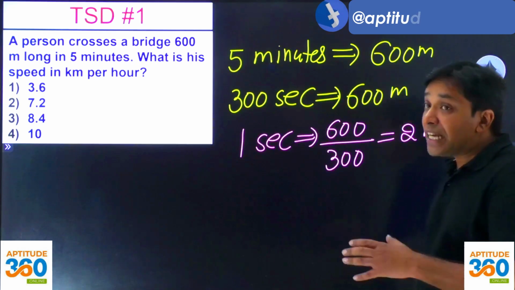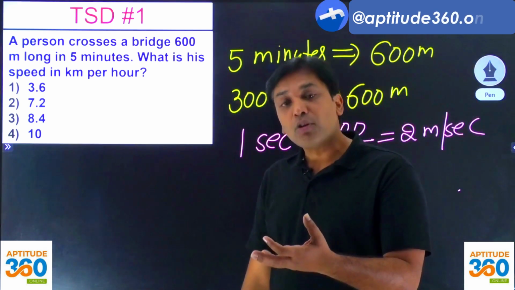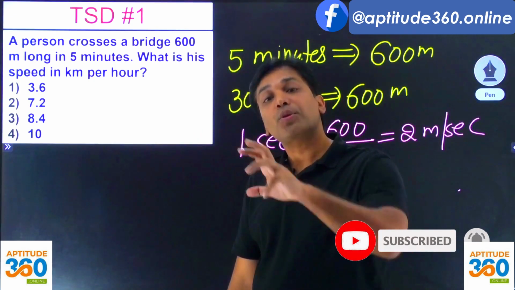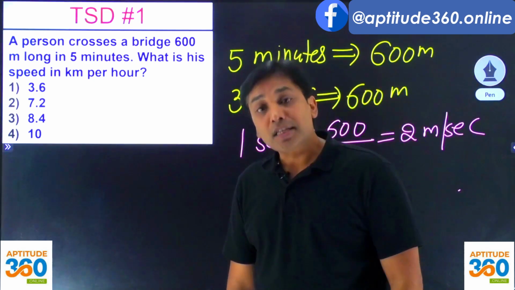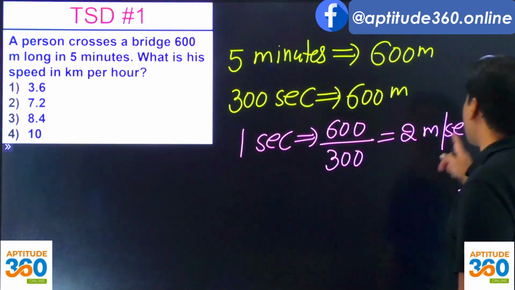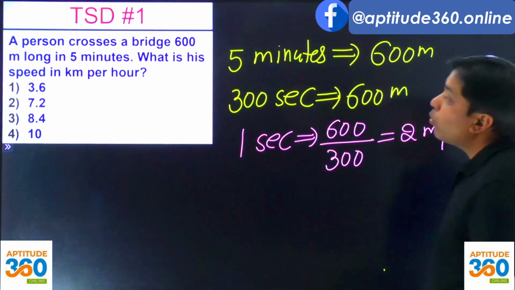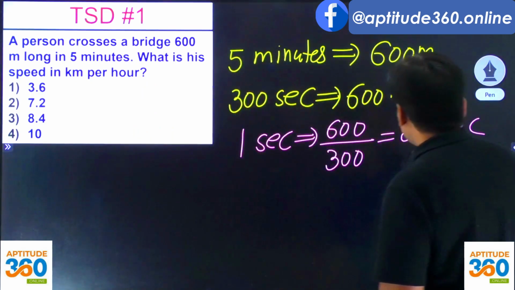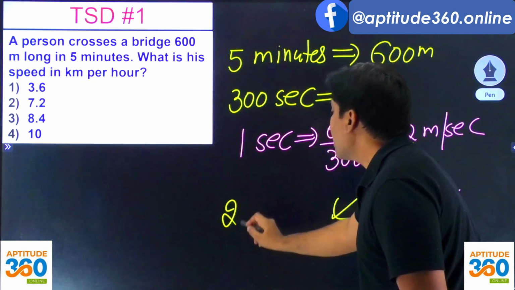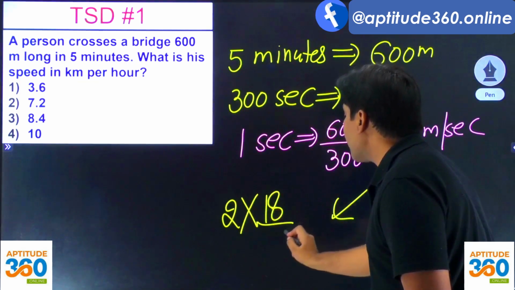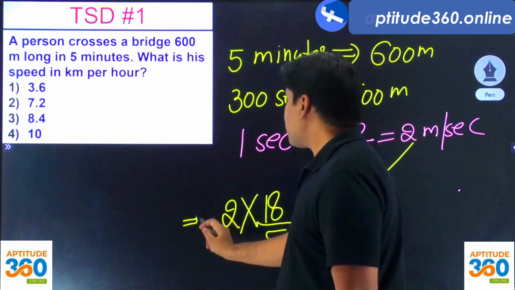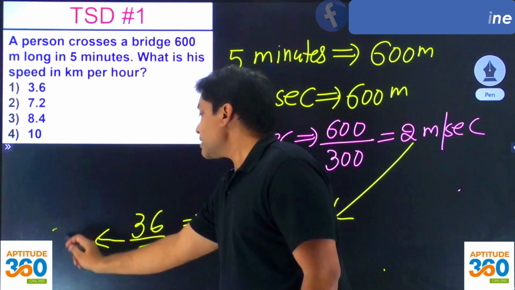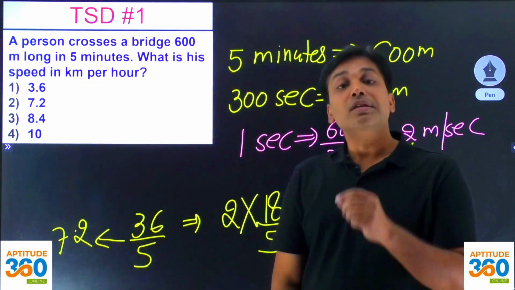Now you know the speed of the person in meters per second. देखो ना, 2 meters per second. Every second the object goes 2 meters, and hence in 300 seconds obviously it is going to go 600 meters. अब आपके पास में speed क्या आ गया? मीटर पर सेकंड में, and you need to find out speed in kilometer per hour. In order to convert meter per second into kilometer per hour you will have to multiply this value with 18 by 5, and if you simplify this, you're going to get 36 by 5, which is 7.2 kilometers per hour.